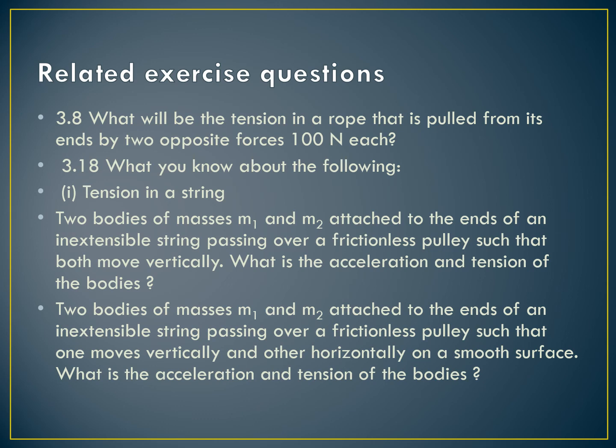The two bodies of masses m1 and m2 attached to the ends of an inextensible string passing over a frictionless pulley such that both move vertically, then what will be the acceleration and tension of the bodies? And the other question, two bodies of masses m1 and m2 attached to the ends of an inextensible string passing over a frictionless pulley such that one moves vertically and the other horizontally on a smooth surface, then what will be the acceleration and tension of the bodies?